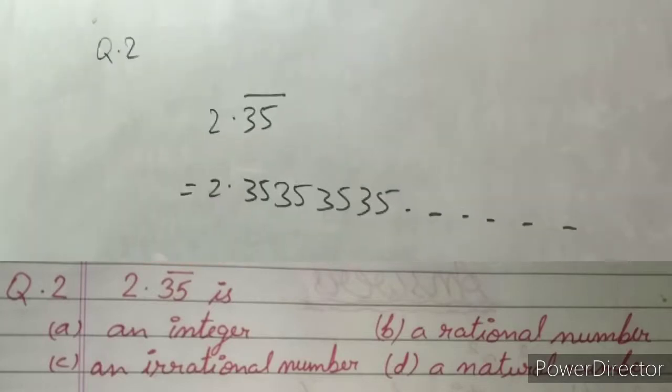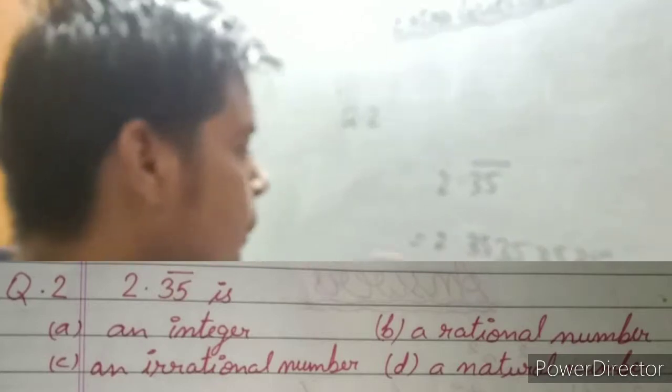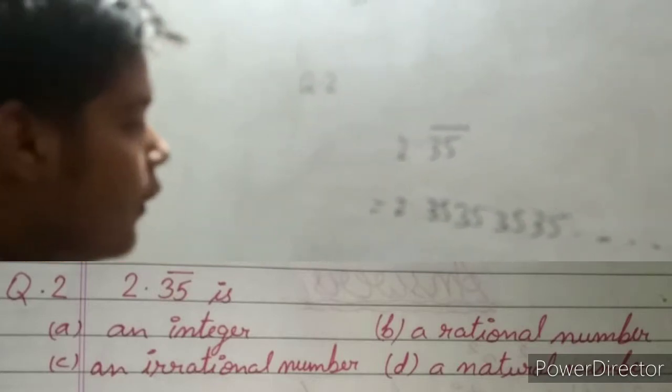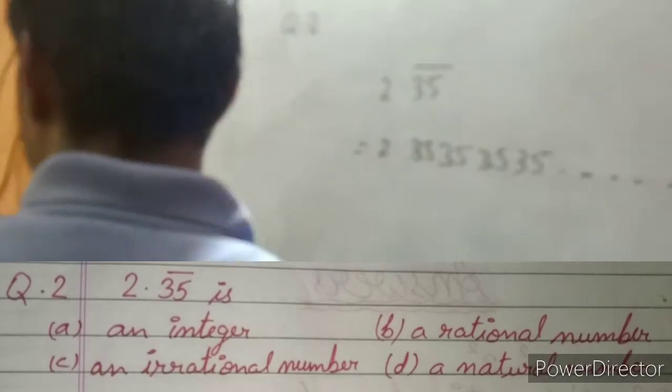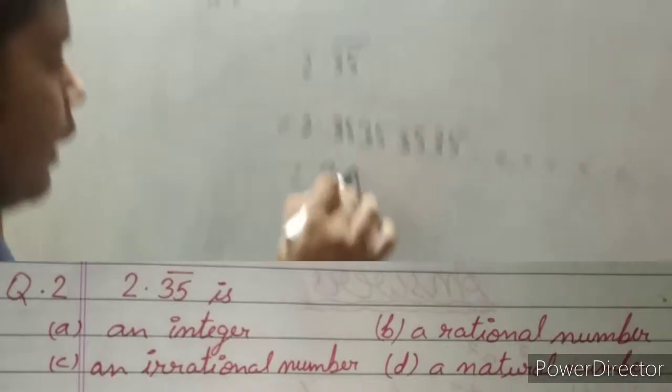You can see it's non-terminating and repeating. And you also know all the non-terminating and repeating values are basically rational numbers. So its answer will be rational numbers.